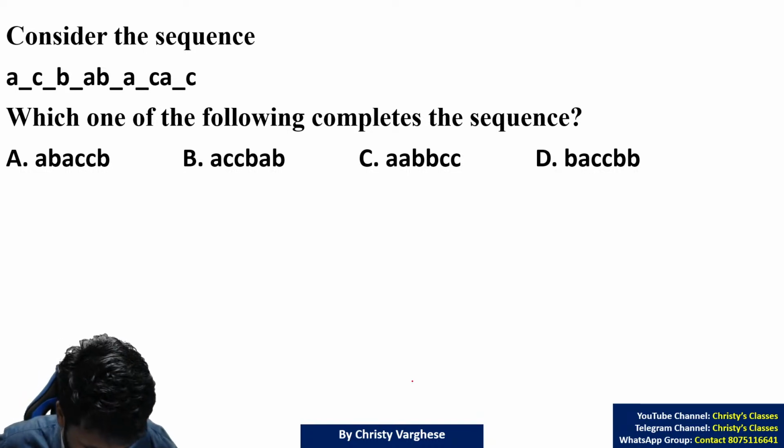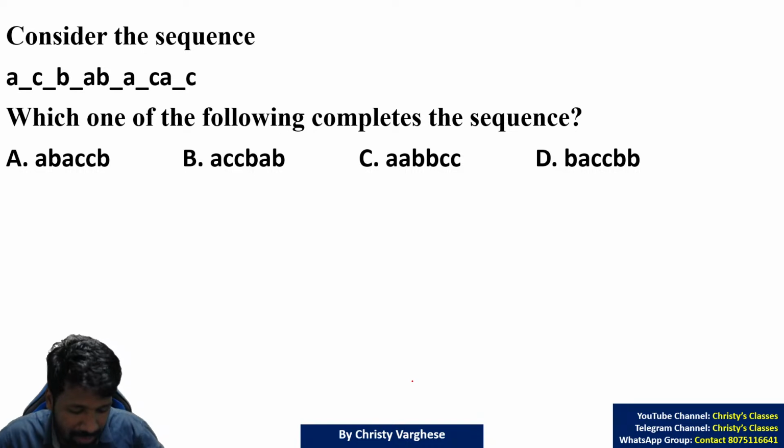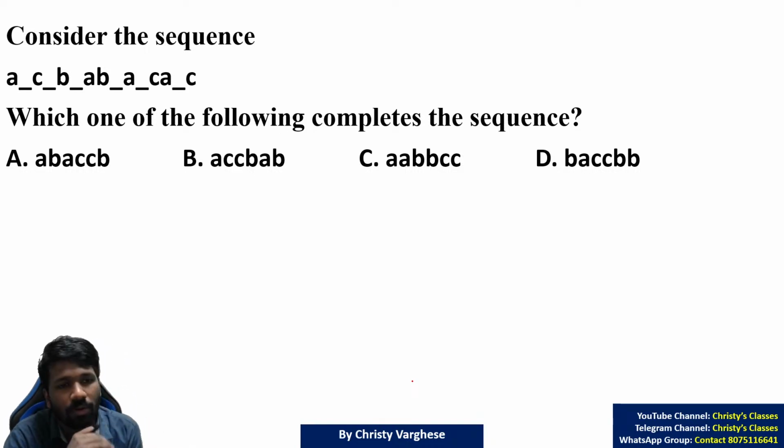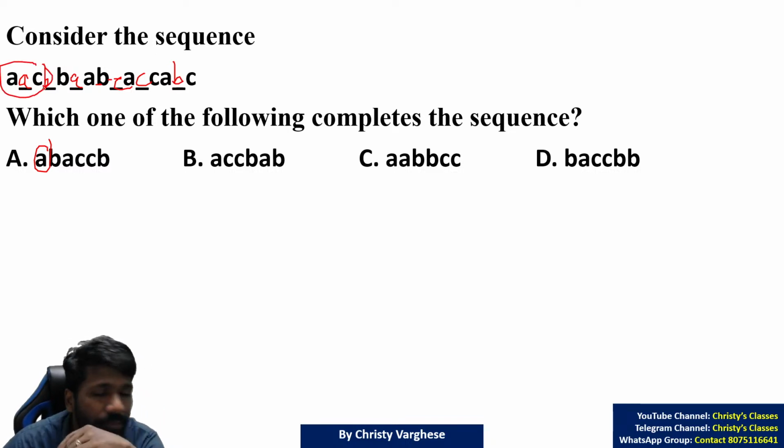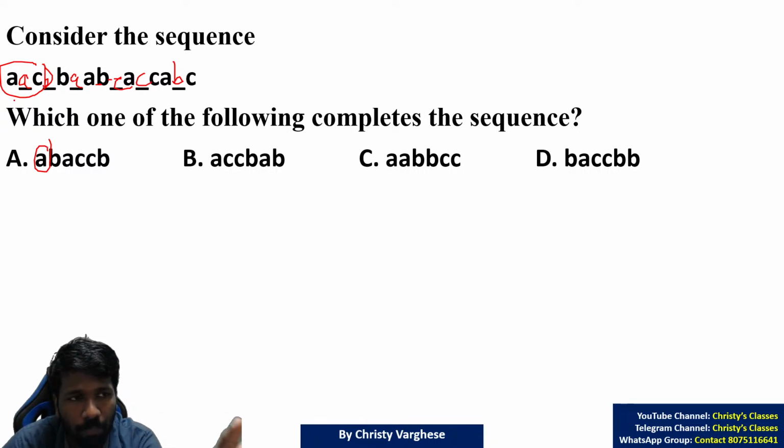Okay, so some of you got an answer. So these questions, how to do them? It is very simple. There's a process you can follow by which you can easily do questions of this type. So here, what is the idea? You have to fill options. For example, if you are filling option A here, B here, A here, C here, C here, B here, see whether there is a pattern: A, C, B. But there is a big problem. The pattern can be in a group of 3 letters, or 4, or 5, or 6 letters. Different possibilities are there. That is why a small trick will help you to do this.